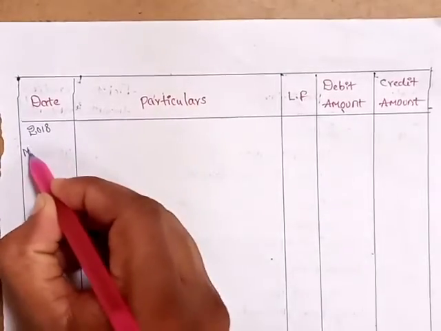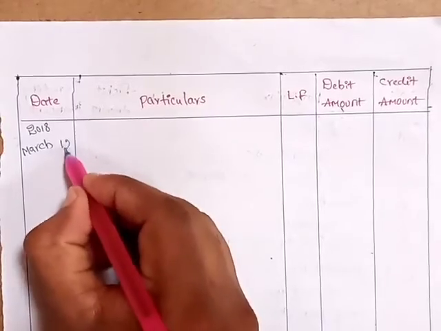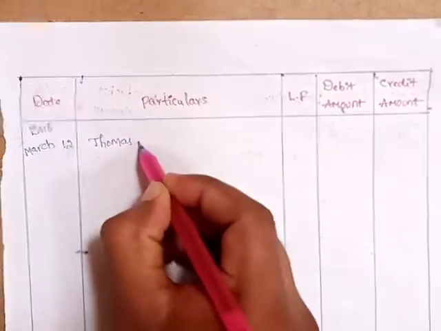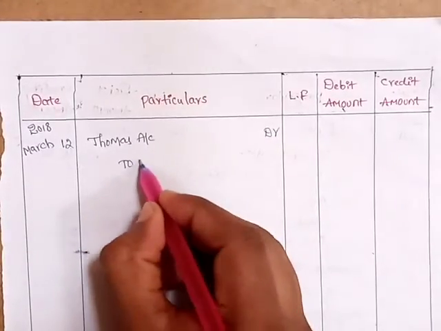2018 March 12th, Thomas account debtor to purchase returns account.